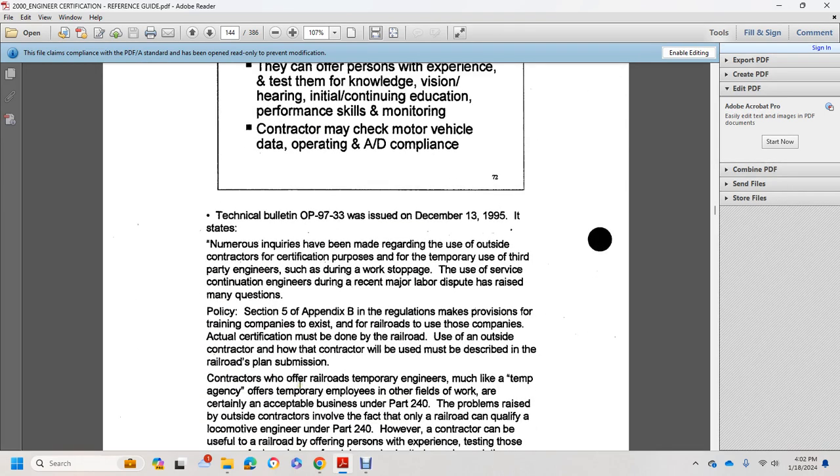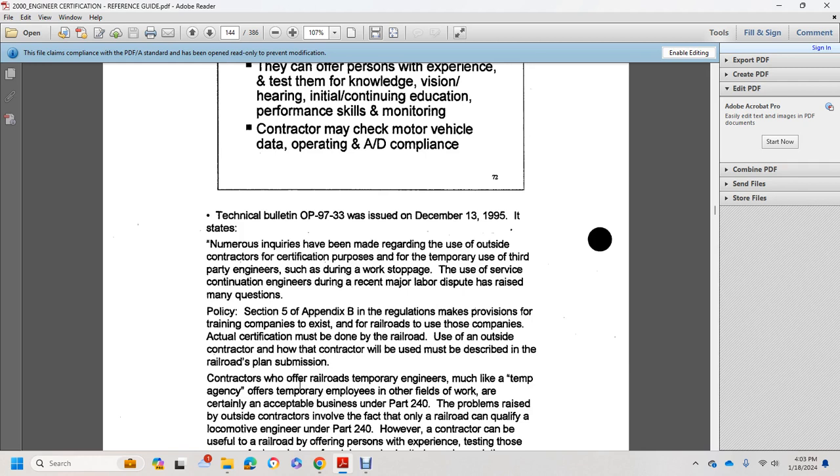Technical Bulletin Op. 9733 was issued on December 13, 1995. It stated that numerous inquiries have been received regarding the use of outside contractors for certification purposes, and the temporary use of third-party engineers during the recent major dispute has raised many questions. Policy Section 5 of Appendix B of the regulation